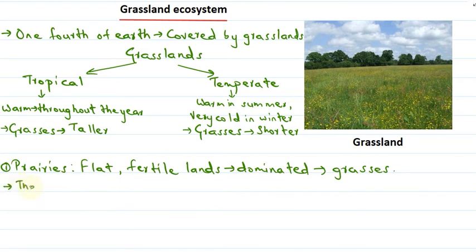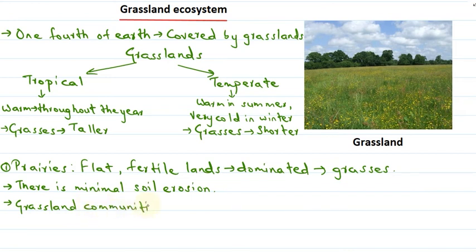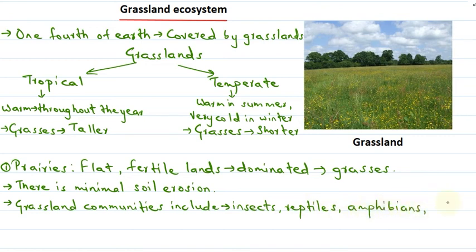The grassland communities include insects, reptiles, amphibians, grazing animals, etc. These are the different communities of organisms present in prairies.